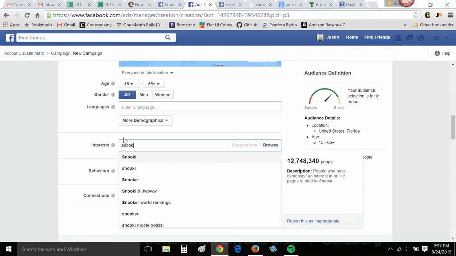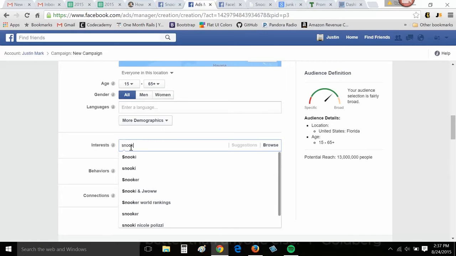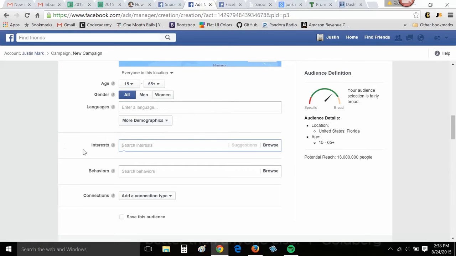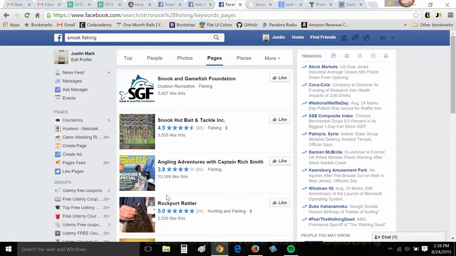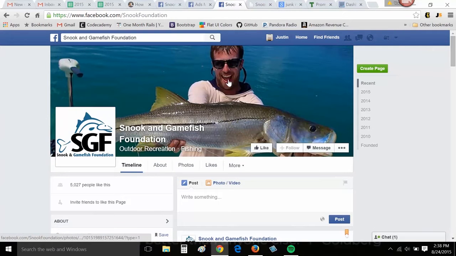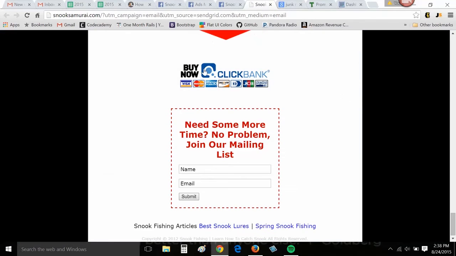Unfortunately, there's not any snook fish pages that are big enough to pop up in interest. Snooky, I don't think that's snook fishing. So what do we do now? We can't target that specific interest right away. So what I would do is instantly friend and like all of these pages, message these pages individually with a nice targeted direct email or message to them, and ask them specifically if they are willing to promote your website, because you have a snook fish mastery guide, how to catch them, right?